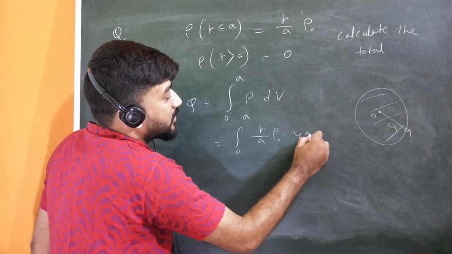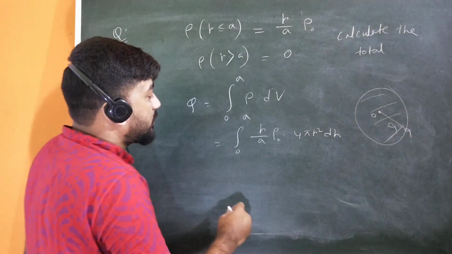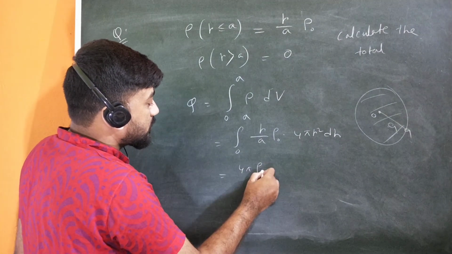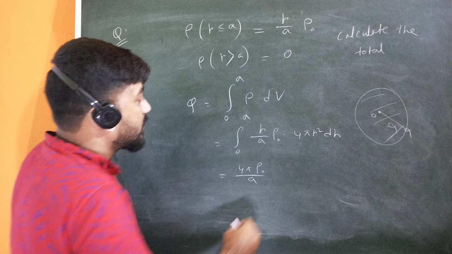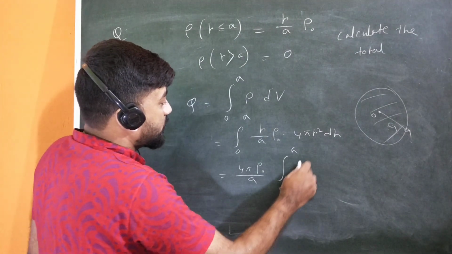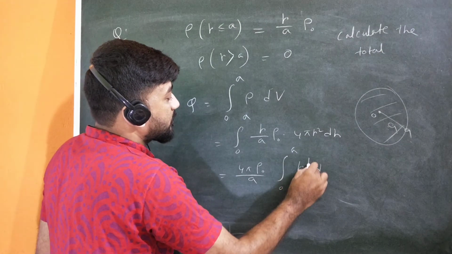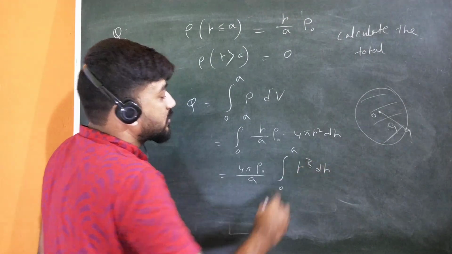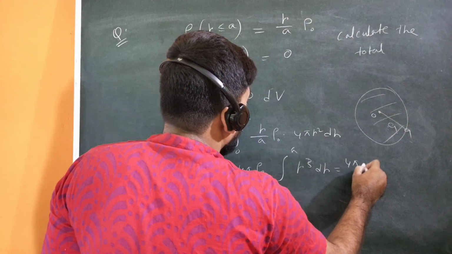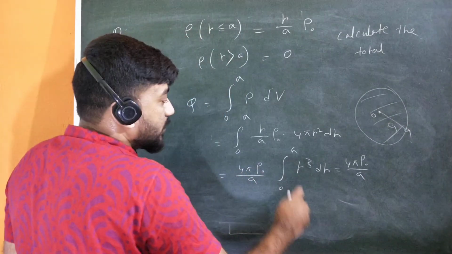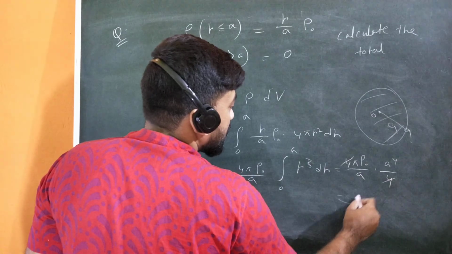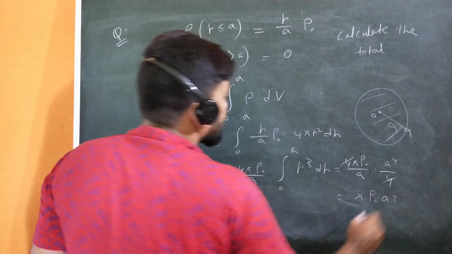I have told earlier that it will be 4 pi r square dr. Now if you take the constant outside the integration, that will be 4 pi rho 0 by A. And integration 0 to A, it will be r cube dr. So you just have to integrate this, and that will be r to the power 4 by 4. That means it will be 4 pi rho 0 by A, and A to the power 4 by 4. Finally this 4 will be cancelled out, so you will get pi rho 0 A cube. So this will be your answer.